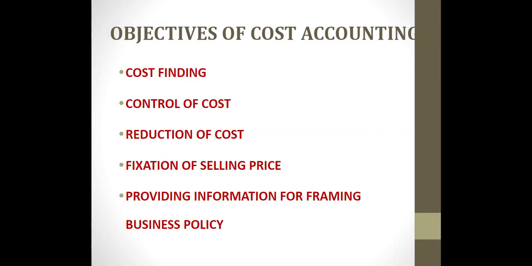So cost accounting helps to reveal sources of economy by installing and implementing a system of cost control for material, labor, and overheads, and it helps to advise management on future expansion policies and also proposed capital projects, and to present and interpret data for management planning, evaluation of performance, and control.